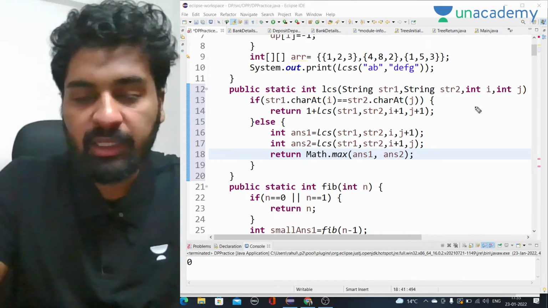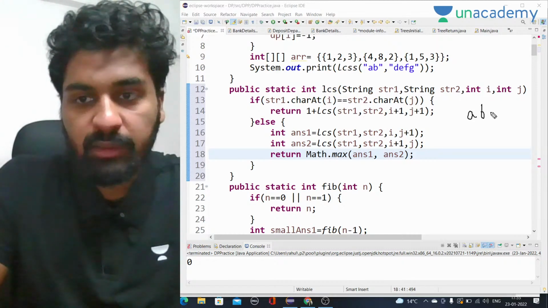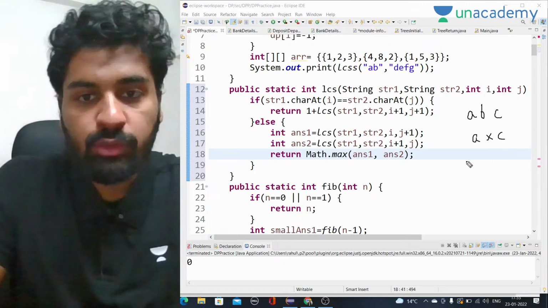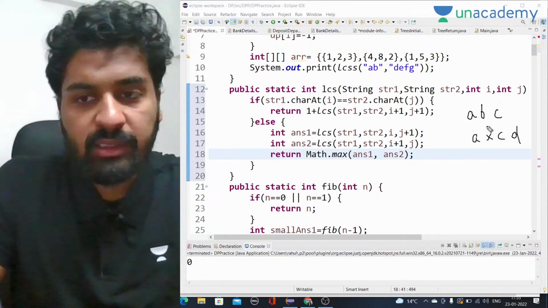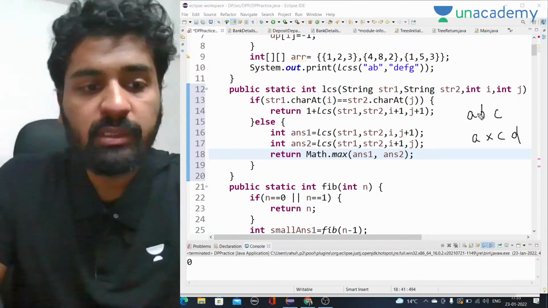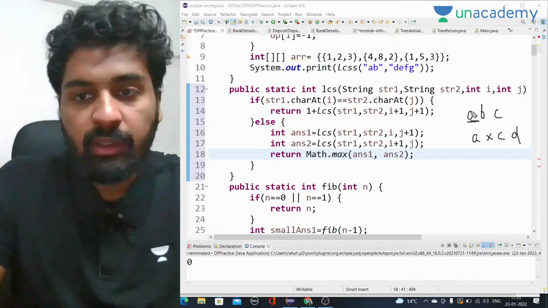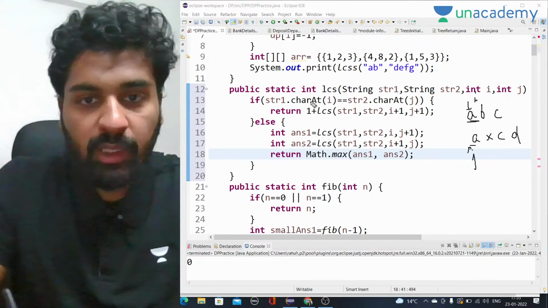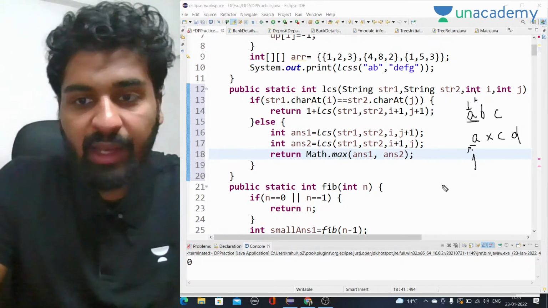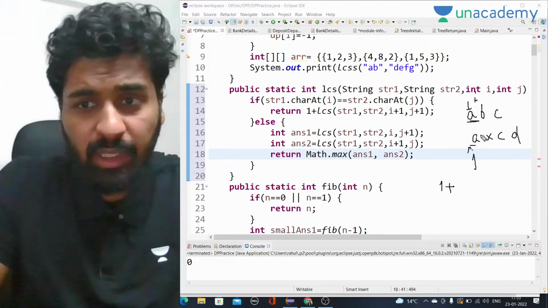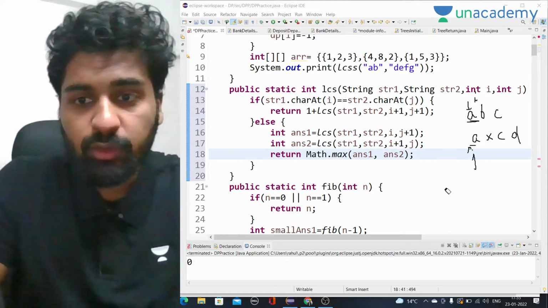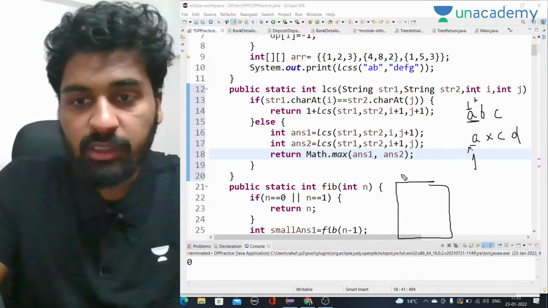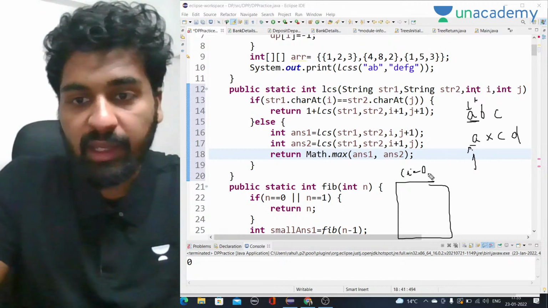So let me give you the example as well. Let's say A, B, C, and let's say A, X, C, D. These are the root strings we have. So what we are going to do is, we have i here and j here. These two are equal. So we will add 1 plus. Initially i and j will be 0. So let's say this is the recursion box of that, so i is 0 and j is 0.